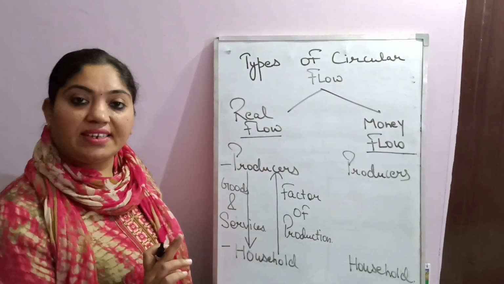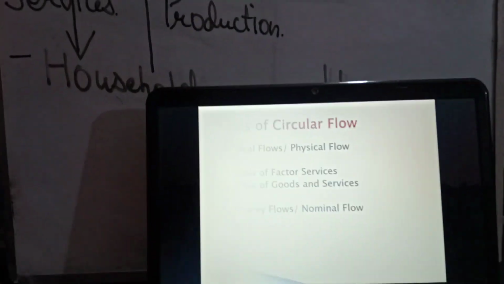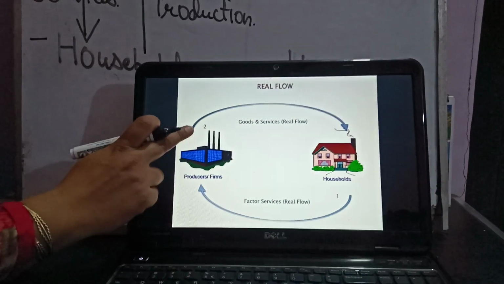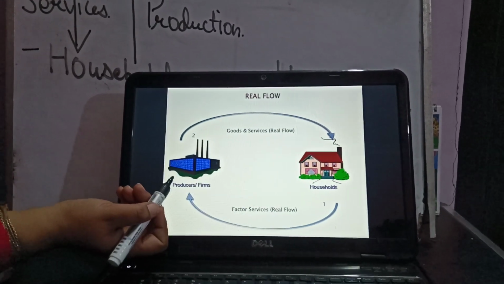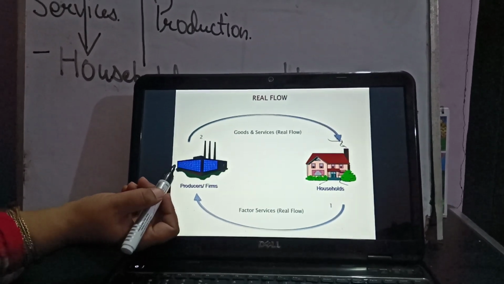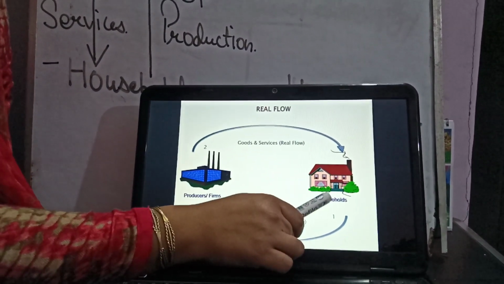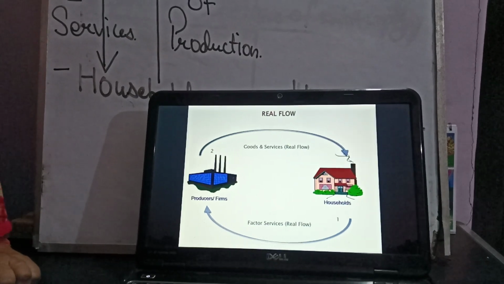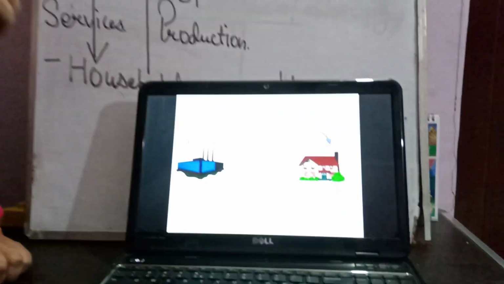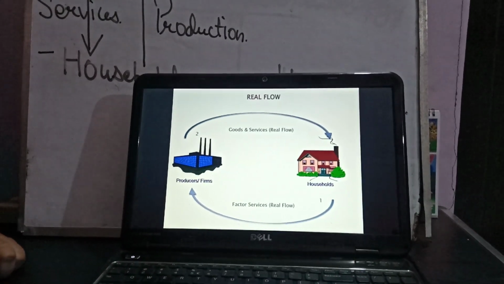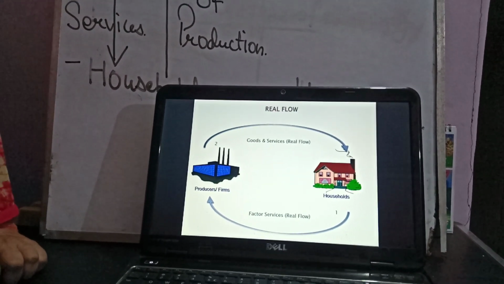Now, I will explain it by the PPT also. Real flow. The producer uses the factor services of household sector. In return, what will they do? They will give goods and services to the household sector. There is no movement of money at all in this flow, and this flow is also known as physical flow. This is somewhat a concept of the barter system.